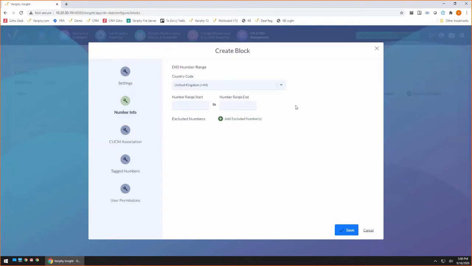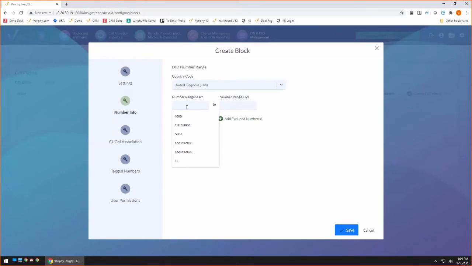Now that I've picked my site, I know I'm going to build a UK site. I'm going to build my Bristol site because I named it that. We have to add our number ranges. This is where Call Manager falls short, because your DID blocks are not in there, but Variphy does need to know what your blocks are. So we're going to add our DID blocks directly into the Variphy system.